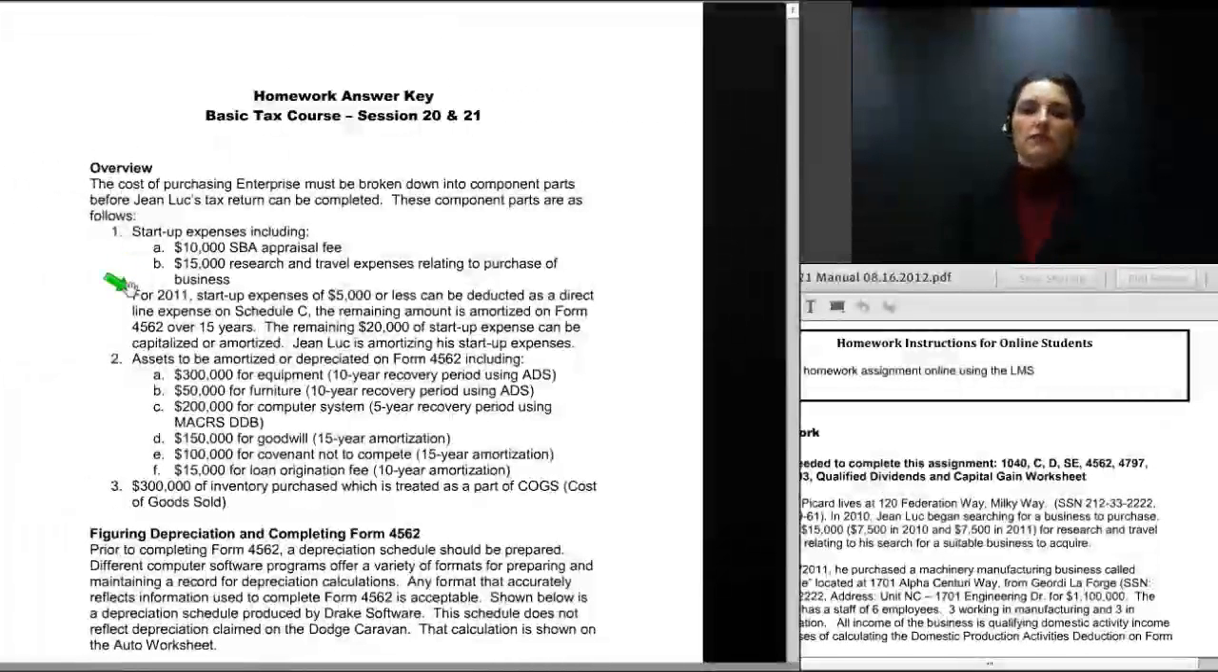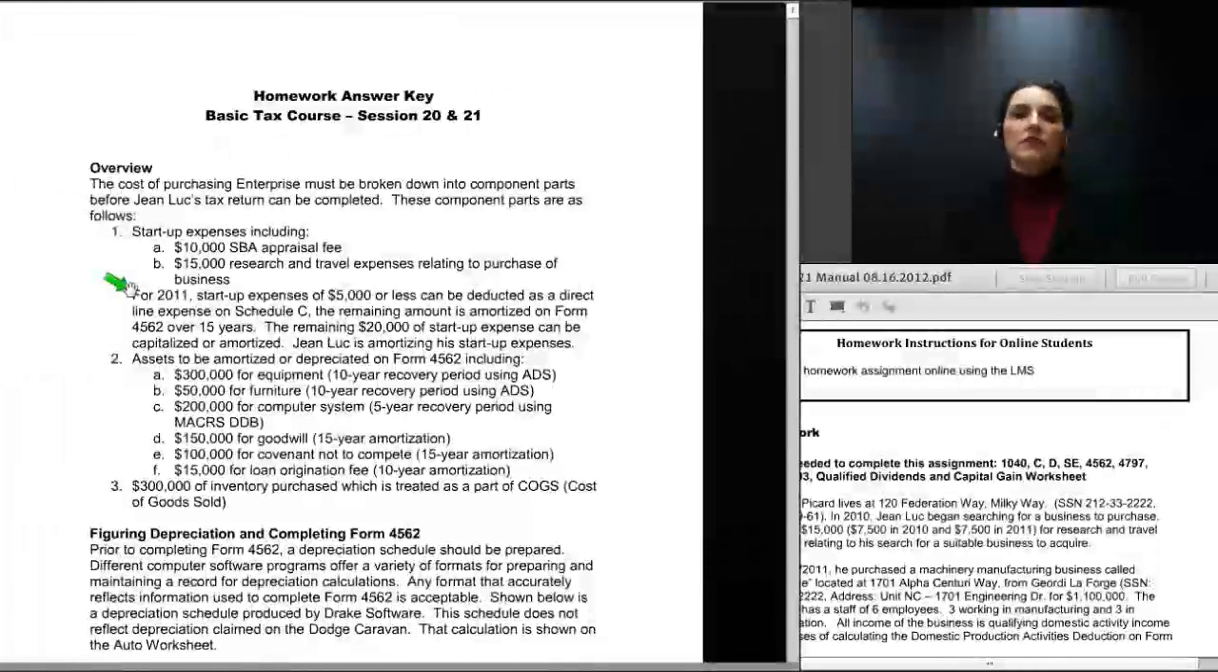Now, under IRS rules, it is permissible to claim up to $5,000 of startup expense as a deduction in the year that business operations begin. Jean-Luc will take advantage of that particular rule, and he will then amortize the remaining $20,000 of startup costs over 15 years. And the software that we use, Drake Software, has allocated all 25,000 of startup over to Form 4562 and has increased the amount of amortization deduction allowed by $5,000.